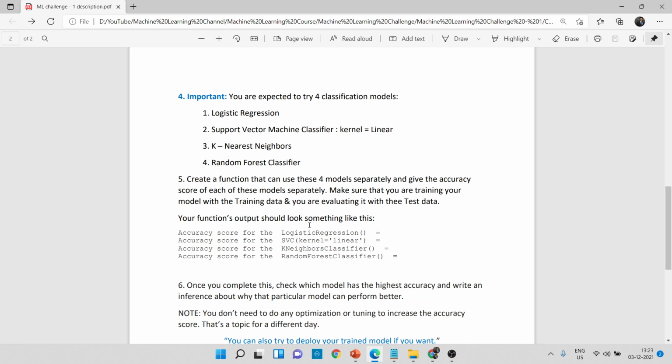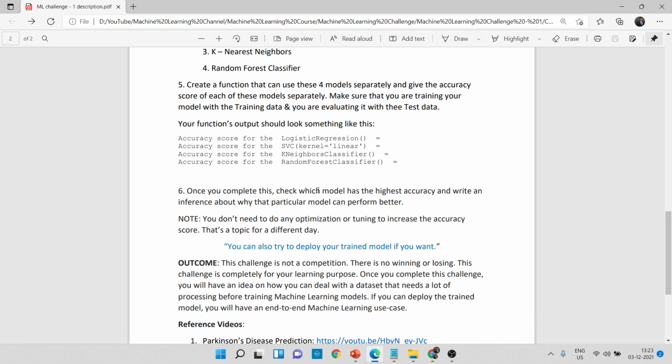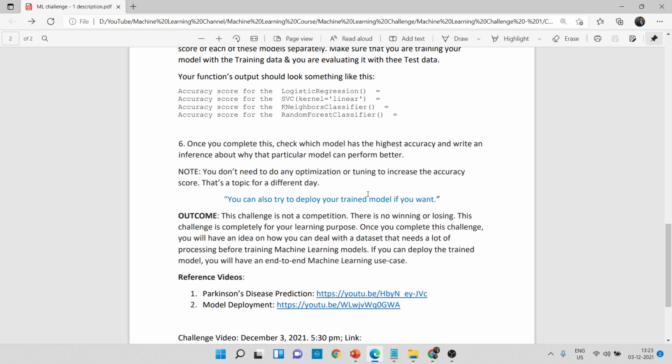You should create a function for this, and once you complete this, you should see which model has the highest accuracy, and also write an inference in your Google Colaboratory file itself on why that particular model has this high accuracy in this case. Okay, and you don't need to do any optimization or tuning in order to increase your accuracy. That is not our goal.